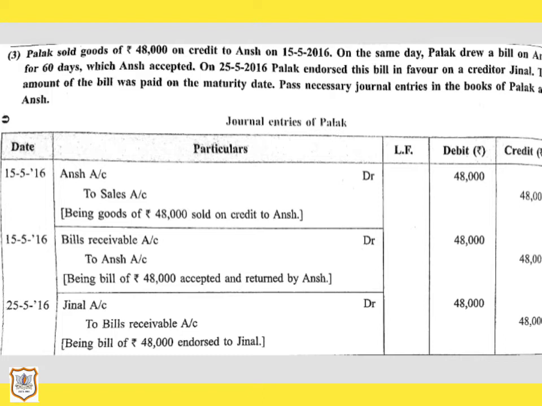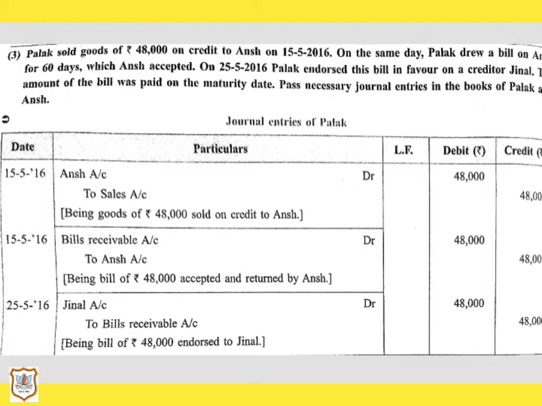The person who endorses the instrument is called the endorser, and the person to whom the instrument is endorsed is called the endorsee. So here the endorser is Palak and the endorsee is Jinal. Jinal is a creditor for Palak.